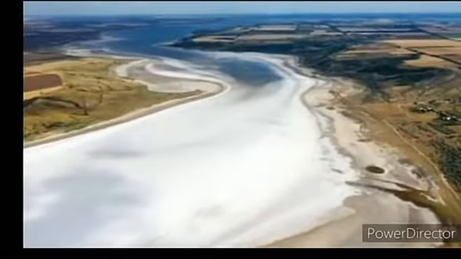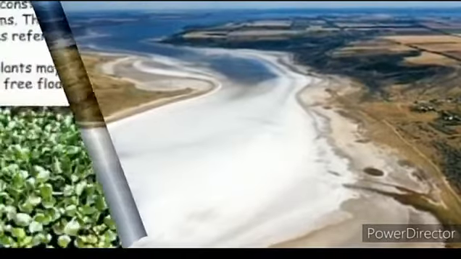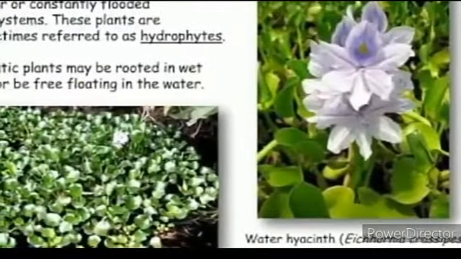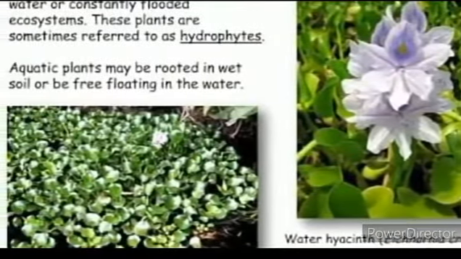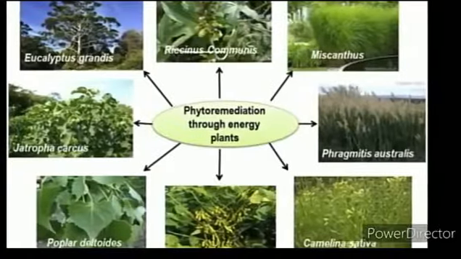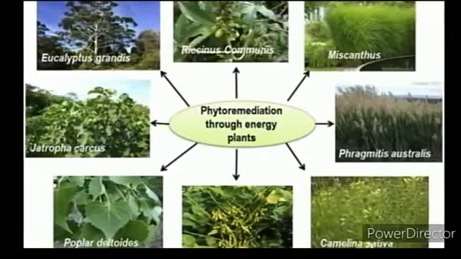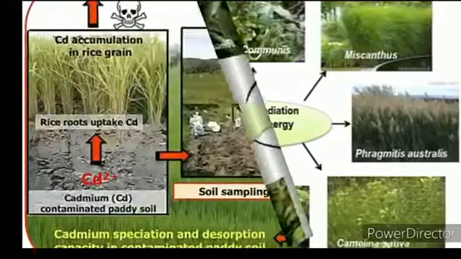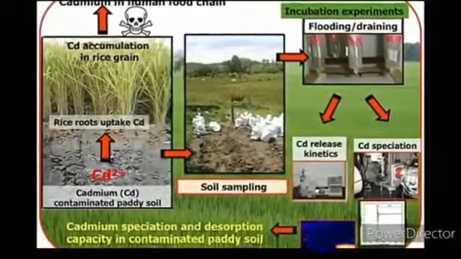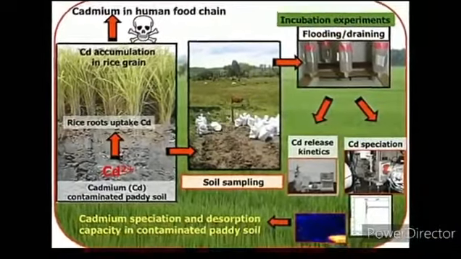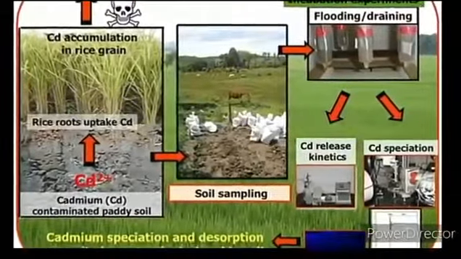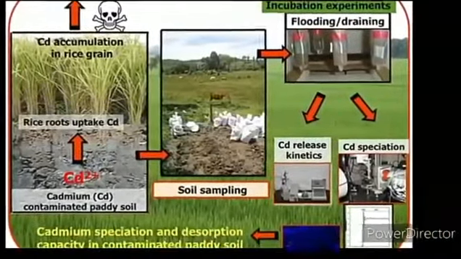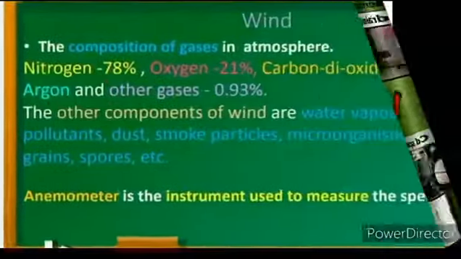Examples of this tolerance are soya bean and tomato, rice and Eichhornia, which are tolerant to cadmium by binding it to their proteins. These plants can otherwise be used to remove cadmium from contaminated soil. This is known as phytoremediation.